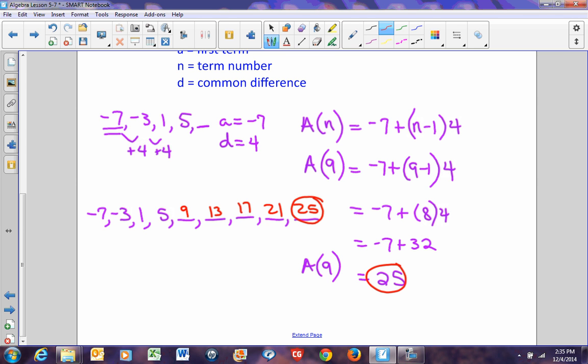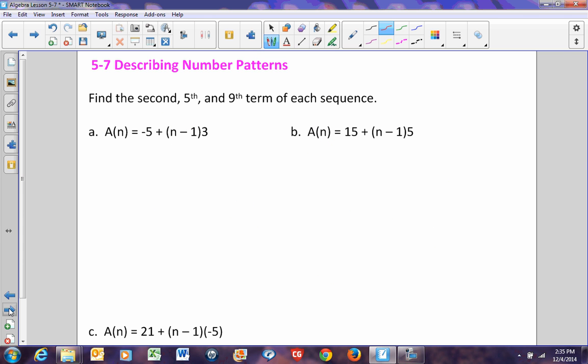The glorious thing about it is once you understand this rule, you don't have to find the preceding 8 terms to find the ninth term. Right? So we're going to apply that by finding the second, the fifth, and the ninth term of each one of these sequences above. So all I'm going to do is find the missing terms. In other words, n is going to equal 2, then n is going to equal 5, and then n is going to equal 9.